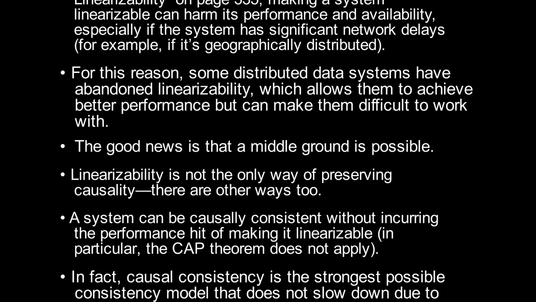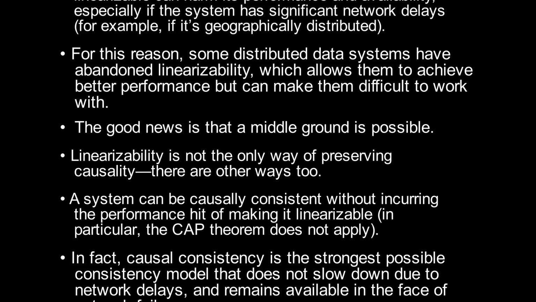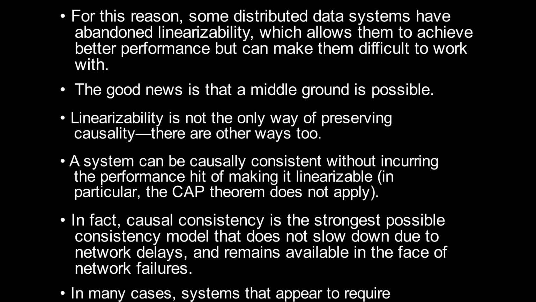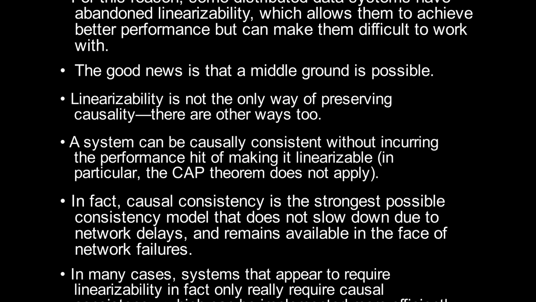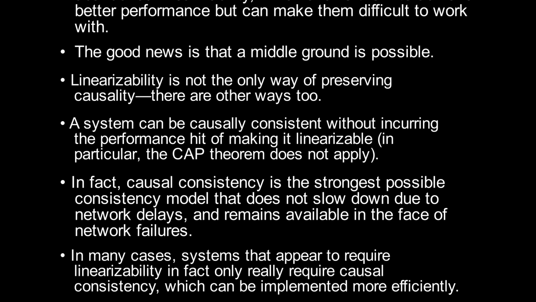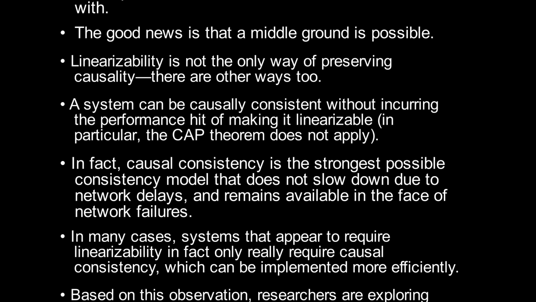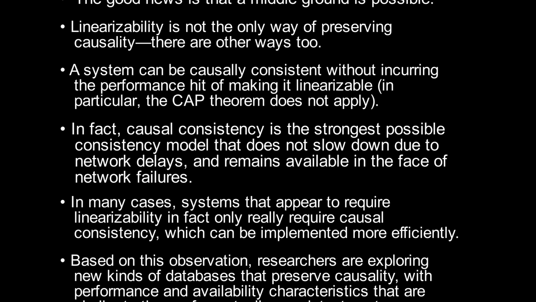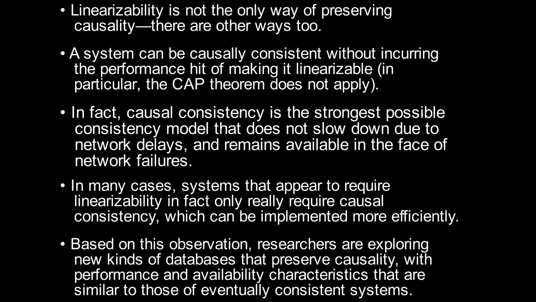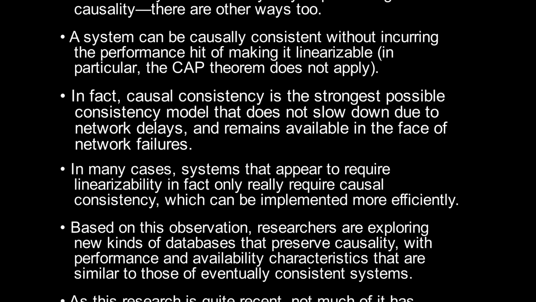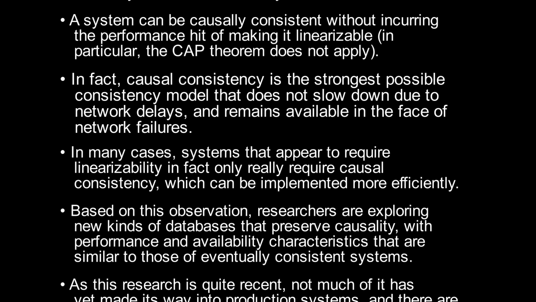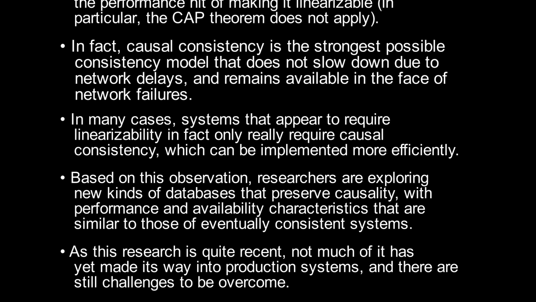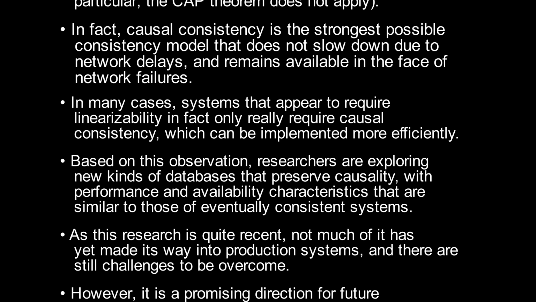A system can be causally consistent without incurring the performance hit of making it linearizable. In particular, the CAP theorem does not apply. In fact, causal consistency is the strongest possible consistency model that does not slow down due to network delays and remains available in the face of network failures. In many cases, systems that appear to require linearizability in fact only really require causal consistency, which can be implemented more efficiently. Based on this observation, researchers are exploring new kinds of databases that preserve causality with performance and availability characteristics that are similar to those of eventually consistent systems.